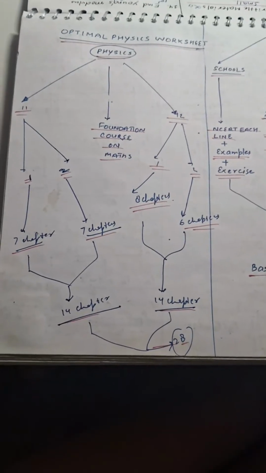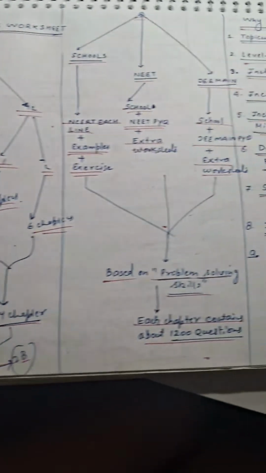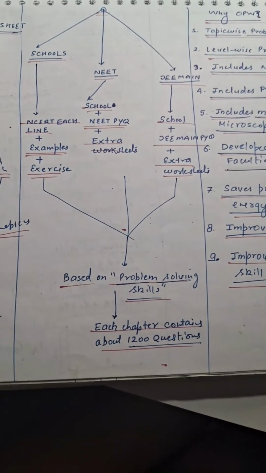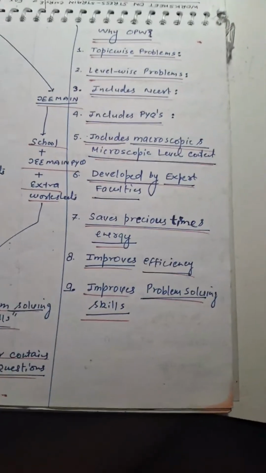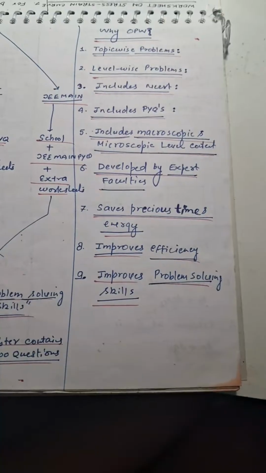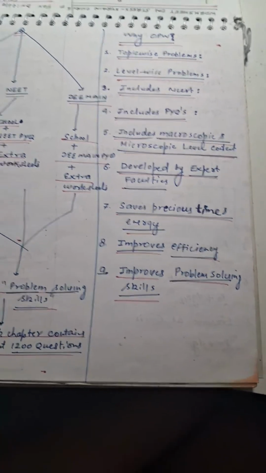Then is Optimal Physics worksheets, various courses offered, number of chapters, categorization, then programs for school, NEET and JEE Main, basis, number of questions contained in each chapter. Then it's about Optimal Physics worksheets. What are the specifications? What content do we provide? How are they special? So it's all about that.